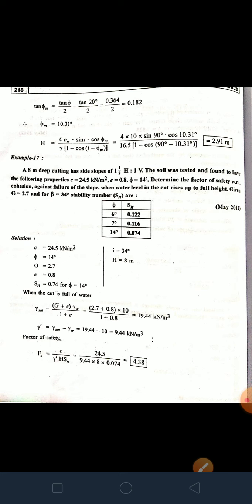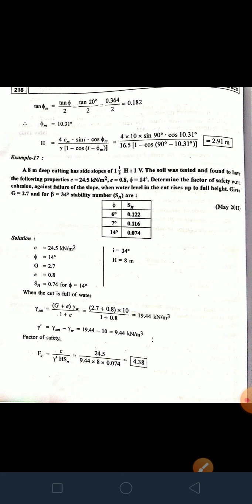तो phi m is equal to 10.31 degree, so H is equal to 4 Cm sin I cos phi m. It is Culmann formula for H, 4 Cm sin I cos phi m divided by gamma into bracket 1 minus cos I minus phi m. So 4 into 10 into sin 90 degree cos 10.31 degree divided by 16.5 in bracket 1 minus cos 90 degree minus 10.31 degree. So it is 2.91 meter.